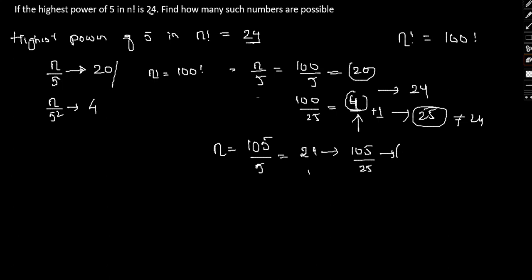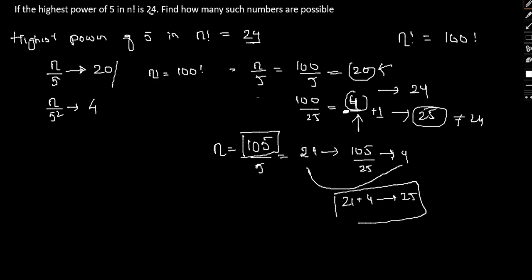Okay, now see one thing, this 21 plus 4 turns out to be 25. Although we were unable to increase 1 in this spot, we are able to increase 1 over here in 105. So any number which is less than 105 and more than 100, that is from 100 to 104 factorials, will have the highest power of 5 as 24. Okay, so therefore our answer in this regard will be numbers from 100 to 104 factorial. Okay, that is 5 numbers.